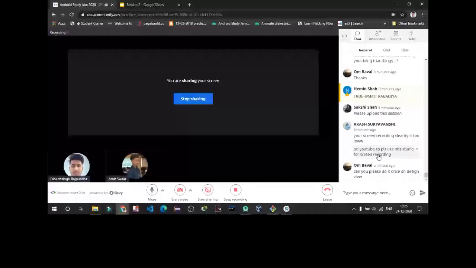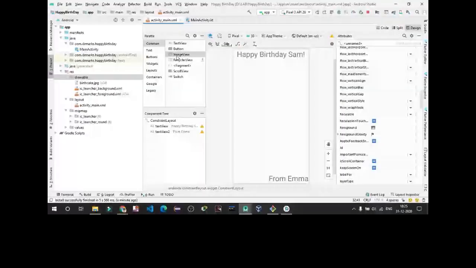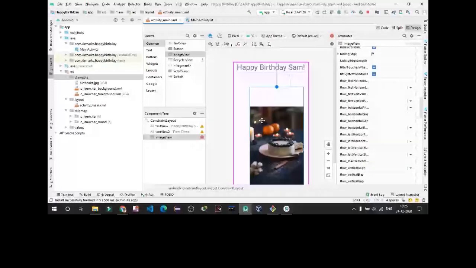In design view, I'm deleting this image view. In design view, just click on this image view and drag it out here. You already have the option to select directly. So I have the option of birth cake, and I'm selecting it here. So I got a random image. I'm connecting it, resizing it, and connecting with both sides so that it doesn't overlap them.